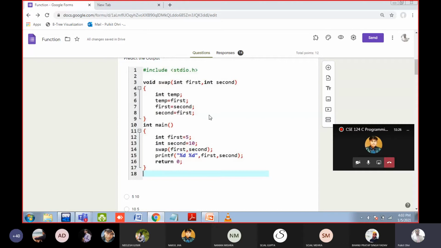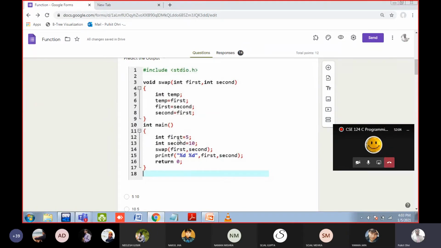Can anyone tell me the answer of this question? You can easily answer it because I have told you one particular topic that is known as local and global variable. So any guess? Anyone? Yaman? Sir, my answer is 10, 5. Okay, so you thought that values are swapped, yes or no? Yes, sir. Yaman, can you tell me this variable inside the main function, first and second, is it a local variable or is it a global variable?